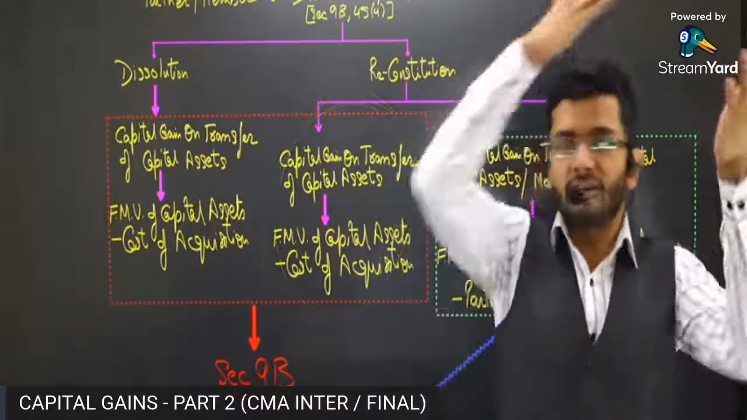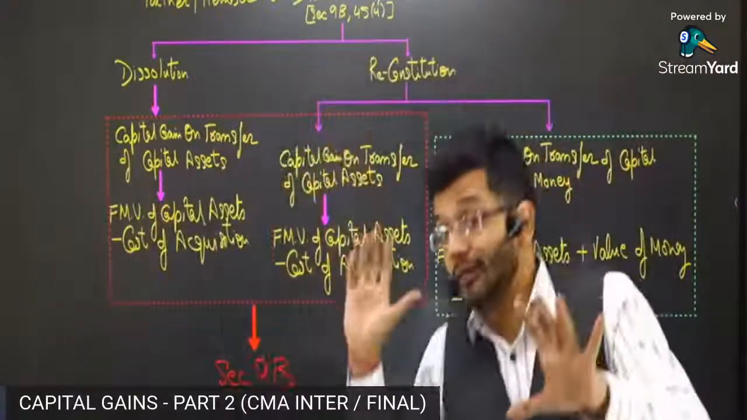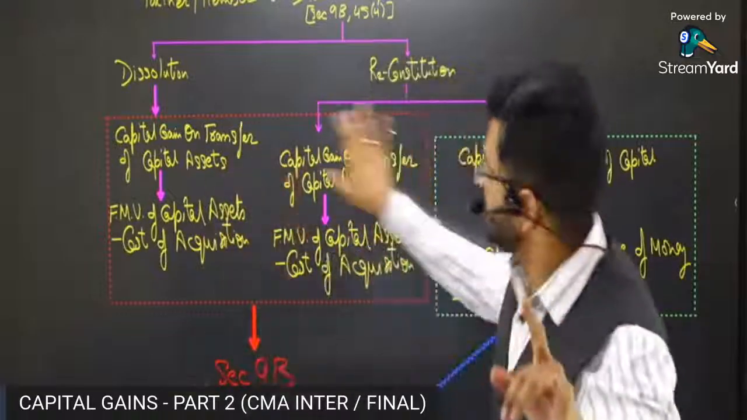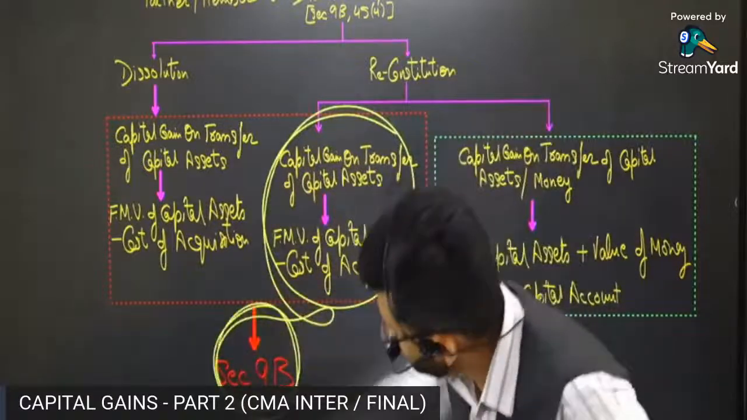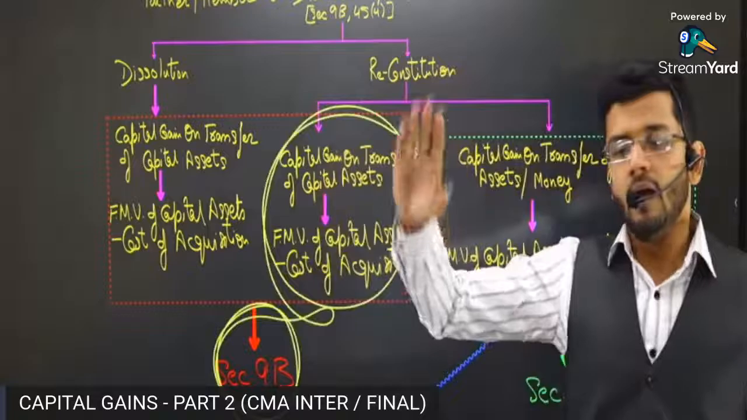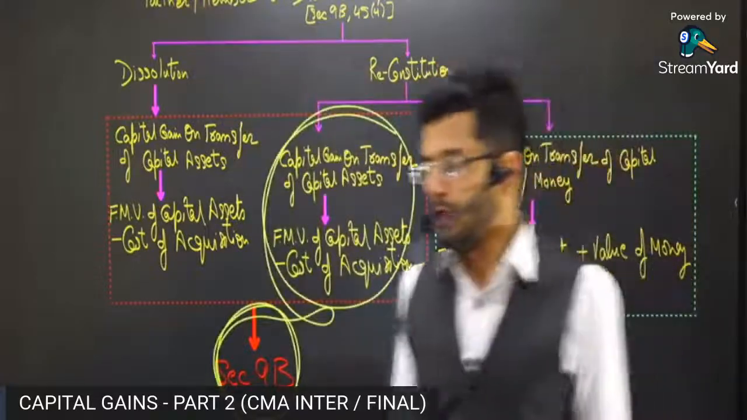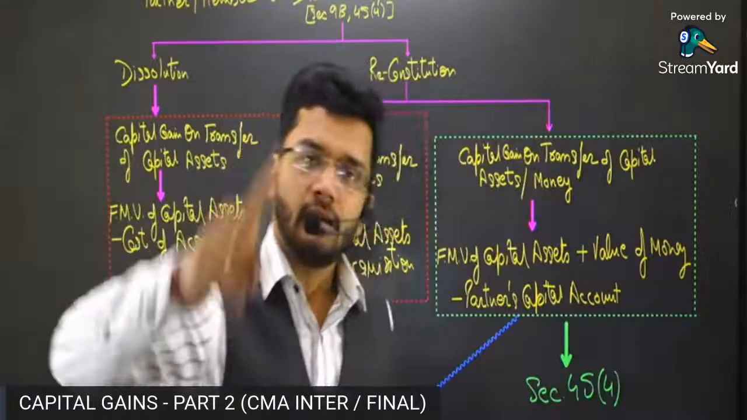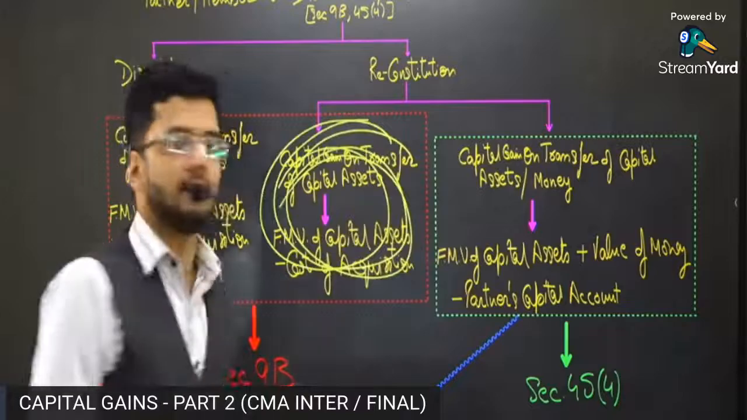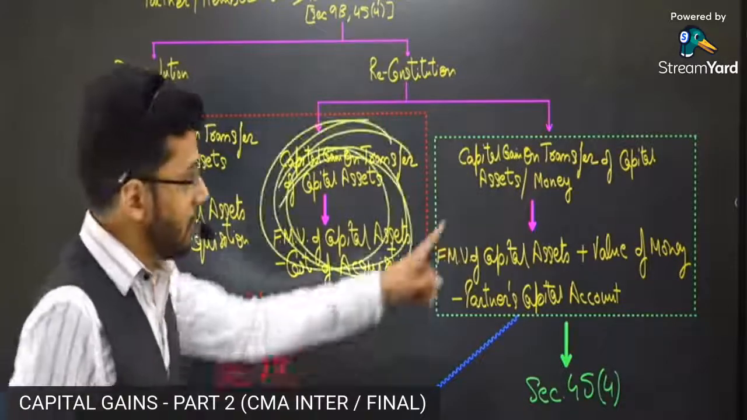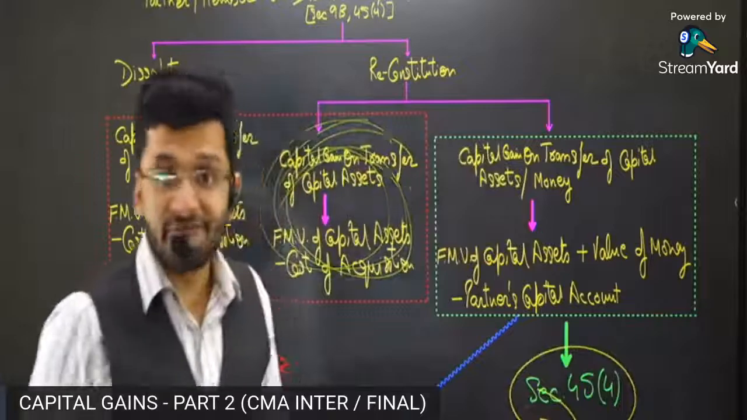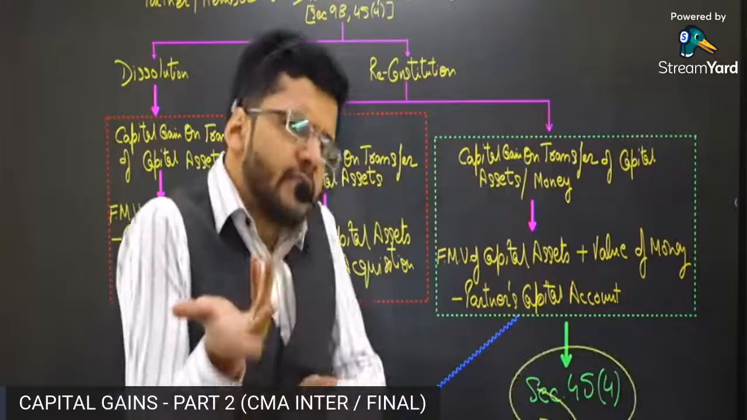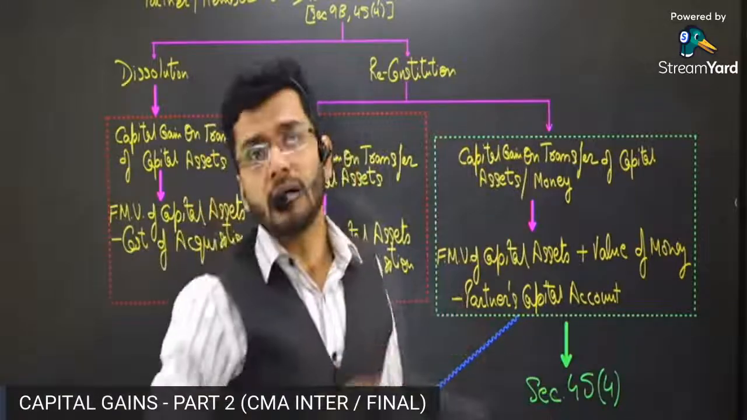Whatever capital asset is being transferred from a partnership firm to the partner, how would that be taxed? How would capital gain in that particular scenario be computed? So this particular part of capital gain computation, 9B, is focusing on what? It is focusing on the capital asset that is being transferred to the partner of the partnership firm. What capital gain will accrue on that capital asset? It is focusing only and only on capital asset. However, this part, 45(4), is actually focusing on what additional benefits, apart from the capital account of the partner, is being given to the partner.